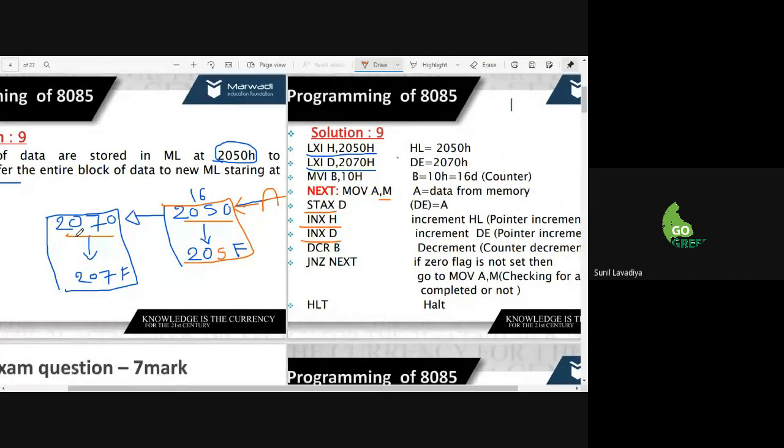And what about the counter part? We have to take it up to 10, right? So every time we have to reduce it by one value. So I use counter value decrement by 1. Here I consider the counter part. Where is the counter? The counter is in register B. So that value will be decreased until it becomes 0. Till the counter becomes 0, we will jump to the next one. So it moves ahead again and again until we reach the location 205F, and then it ends.